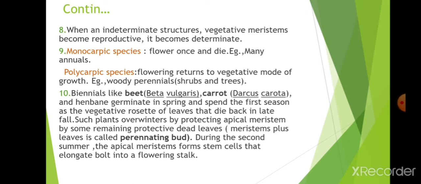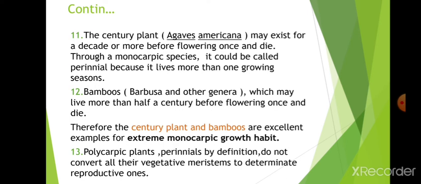It forms the stem cells, which elongate and give rise to a flowering stalk for reproduction. Next, the century plant, Agave americana, may exist for a decade or more before flowering once and dying. Though it is a monocarpic species, it could be called a perennial because it lives more than one growing season.